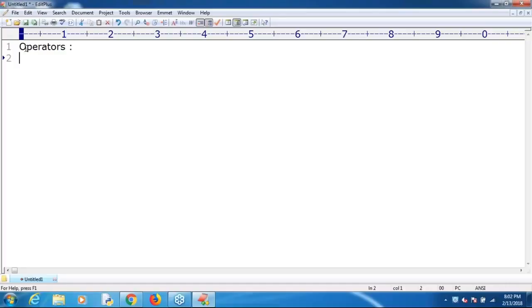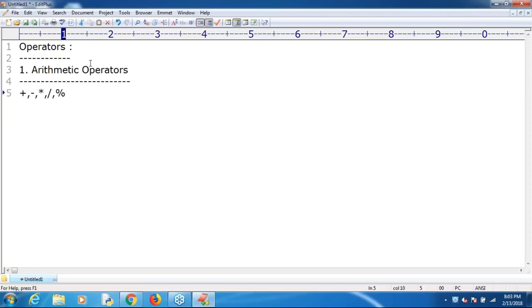We had a discussion about the operators concept. We just started the operators concept, right? Okay. So now let me talk about the two types of operators we covered already. What is the first category we discussed? Have you remembered? Arithmetic operators we covered. In the arithmetic operators, which symbols did we cover? Plus, minus, next multiplication, next division, and after that modulo. Do you know these operators we covered?